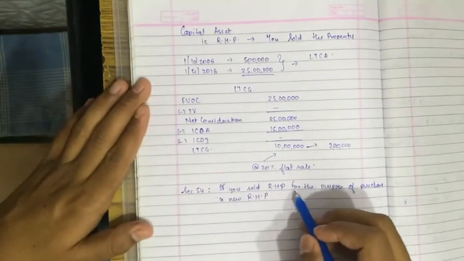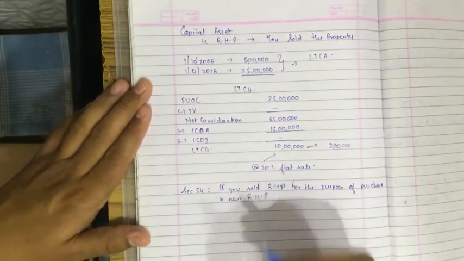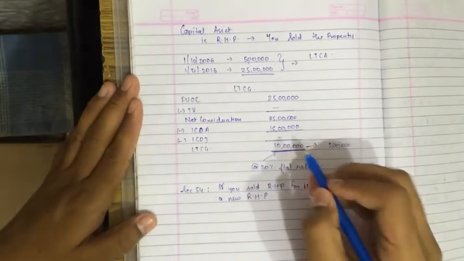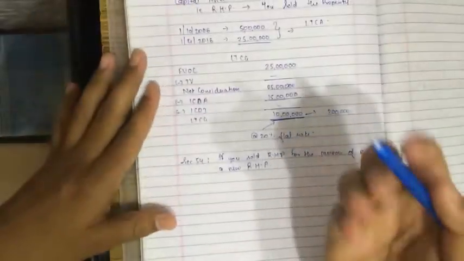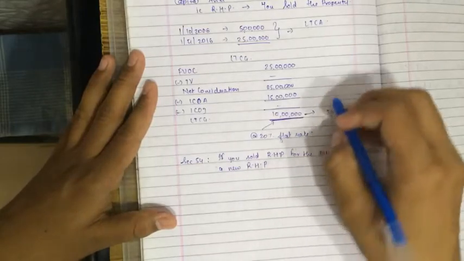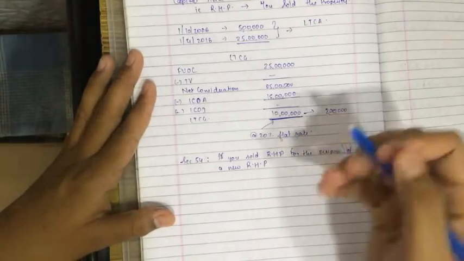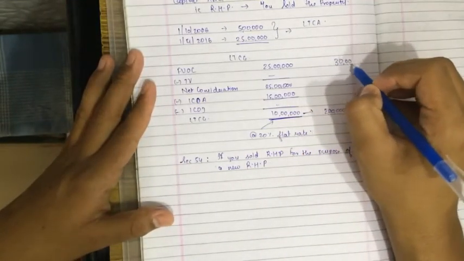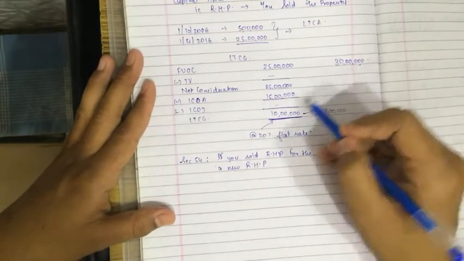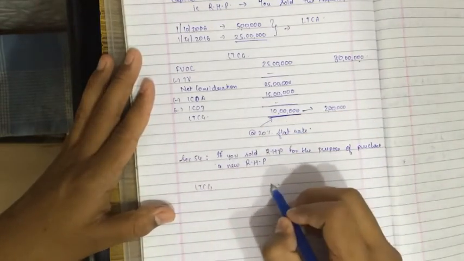If you sold a residential house property for the purpose of purchasing a new residential house property, and you have got a long-term capital gain of 10 lakhs, and you are purchasing a house property for, say, rupees 30 lakhs, this amount will be utilized for this purpose, and you do not have to pay this tax. See how it will be. After this, I'll carry it down. Long-term capital gain: 10 lakhs.